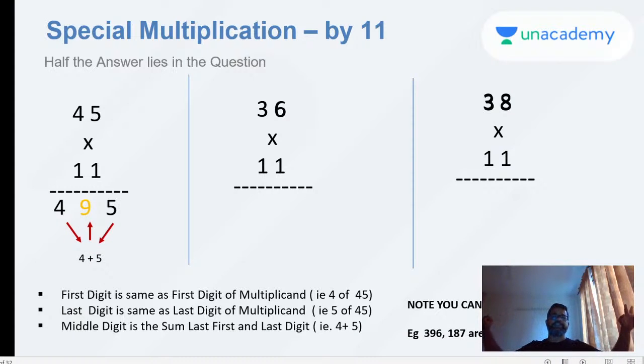The first part of your answer is 4, and the last part of your answer is 5, the same digits there. The middle number is the sum of both the numbers together. So let's look at another example: 36 into 11. The first and the last digit are clear, right? The middle digit is 3 plus 6, which is 9.